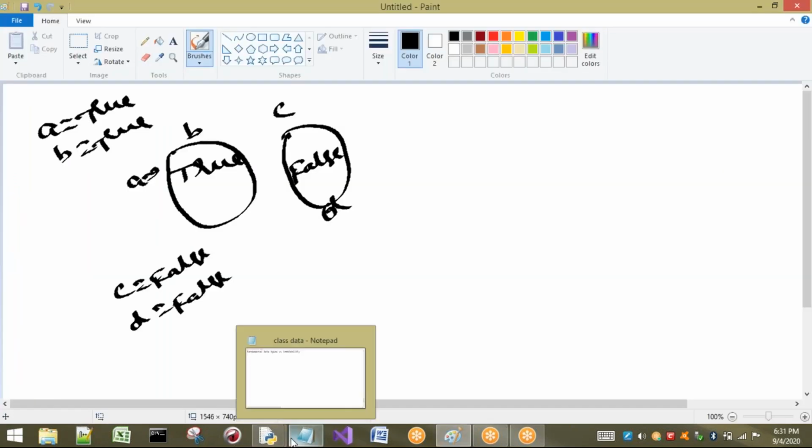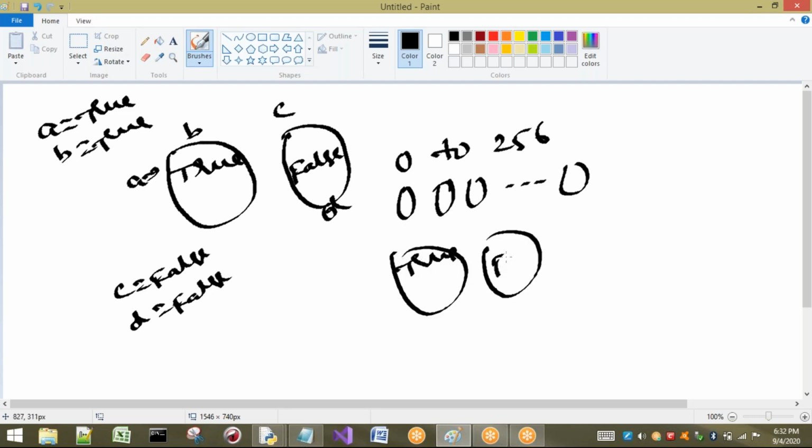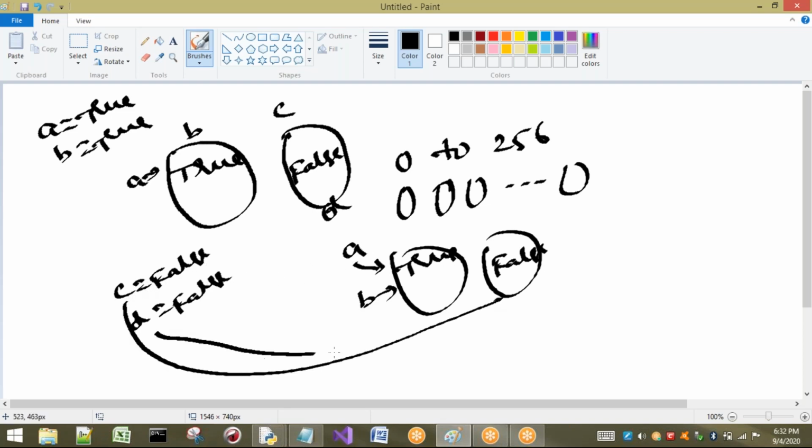So tell me, by default for integers, how many objects are going to be created initially? 0 to 256. So on, they are created while starting the program only, when your PVM is starting. Next, what about Boolean type? Two objects will be created for Boolean types also, true and false. So whenever you write this statement, the object is already present, so A will be pointed to this one. B, already it is present, B will be pointed to it. For false, the object is already present, so C is pointing to this one, and D also is pointing to this one.